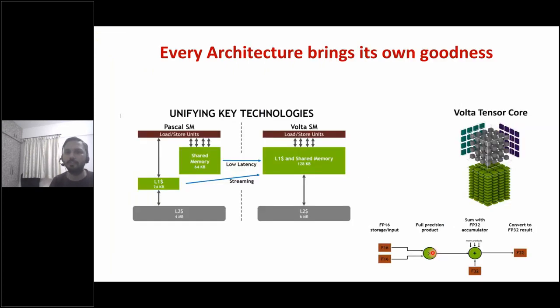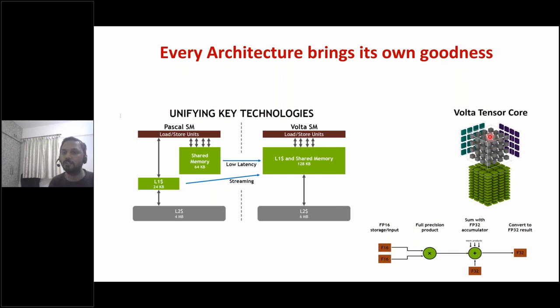This is another example. In the older generation of architectures, there were no tensor cores. They were introduced in Volta, and this is a very specialized core which can do matrix operations in one clock cycle, very, very fast. So it can basically do the matrix multiplication in one clock cycle rather than doing it in a software way.